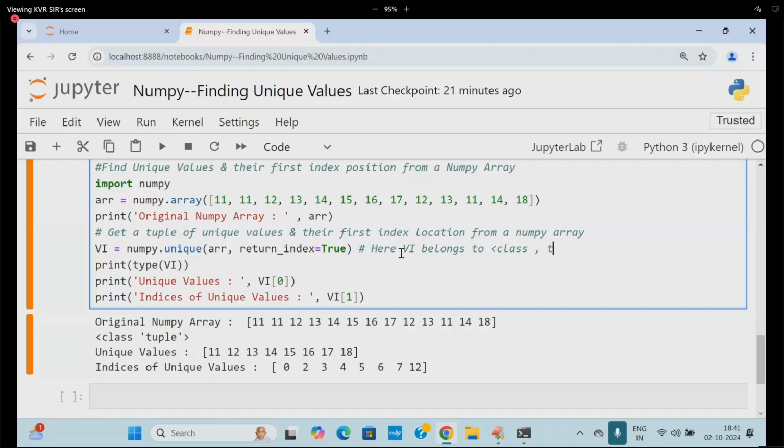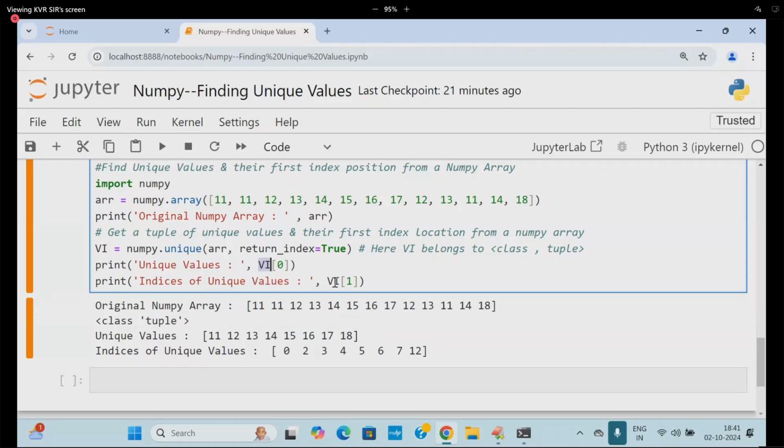Class called what? Tuple. What is tuple? You already know. The first tuple value you are getting, and the second tuple value you are given. It gives you what? Unique values, and it gives you what? Unique value indices from which array? The original ND array. That is important. Understand?